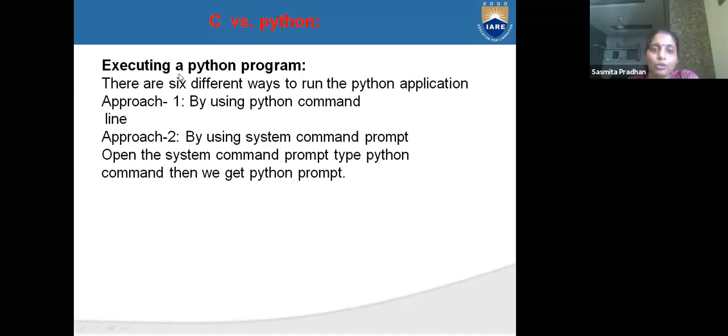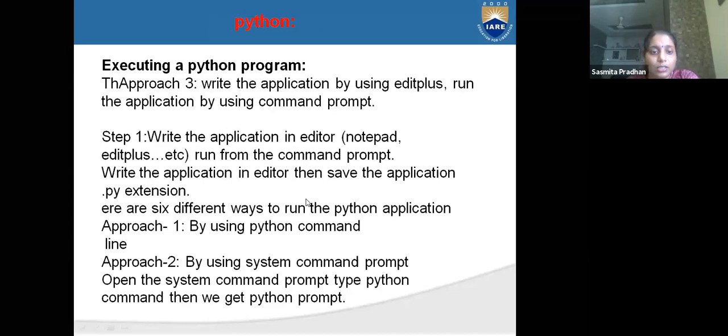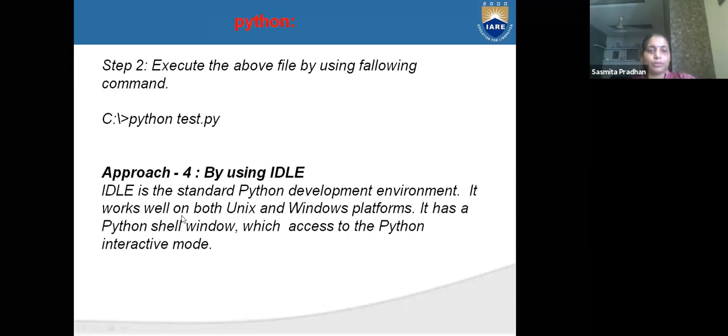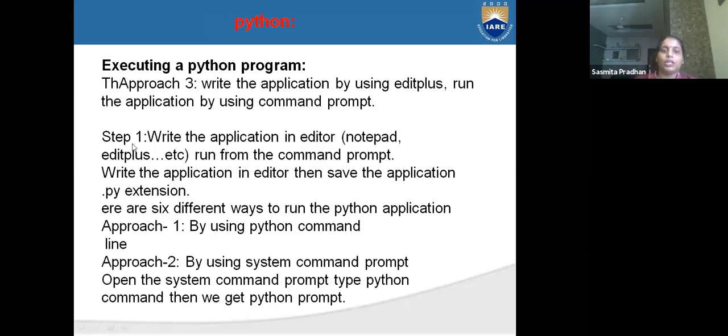How to execute a Python program? There are 6 different ways we can execute a Python program. First one is to write the application in an editor, like Notepad.